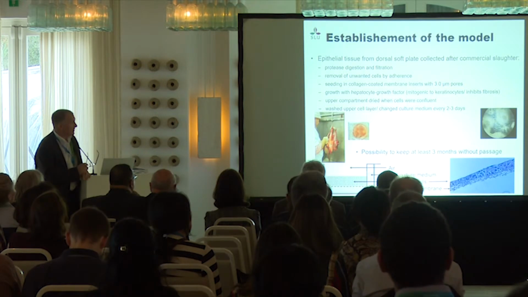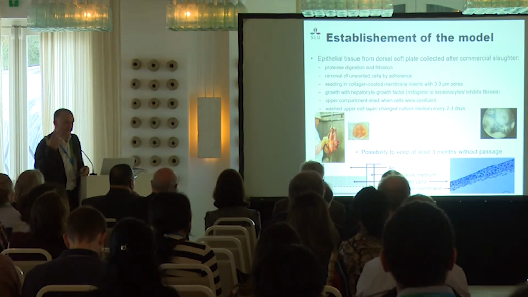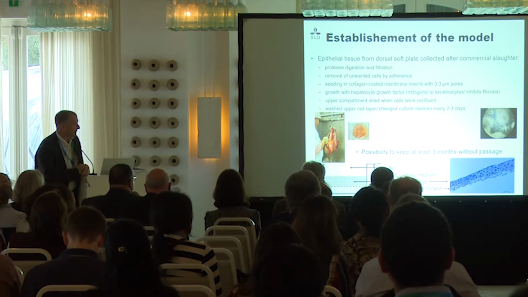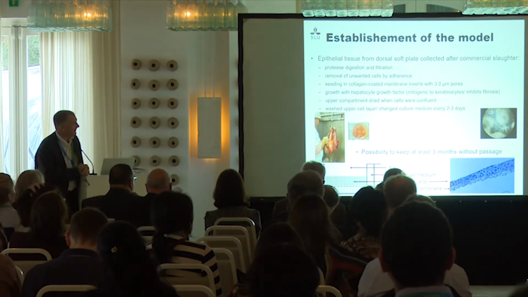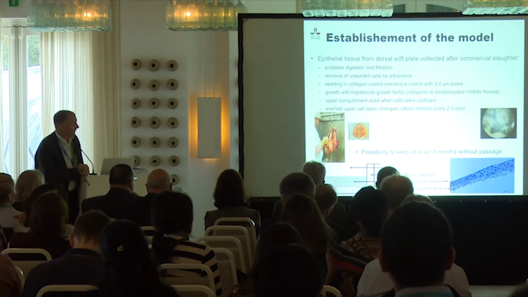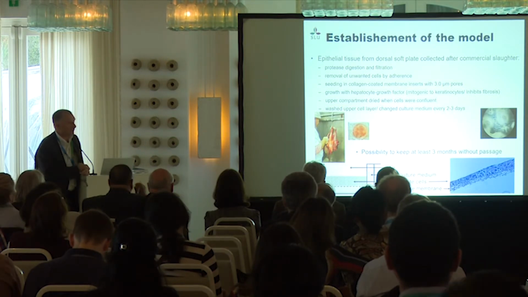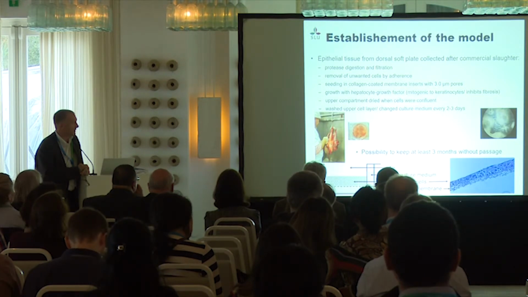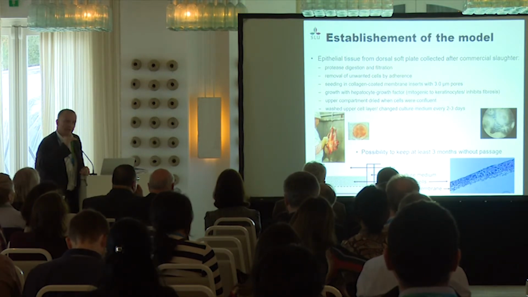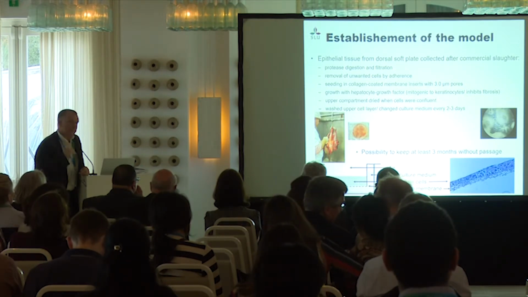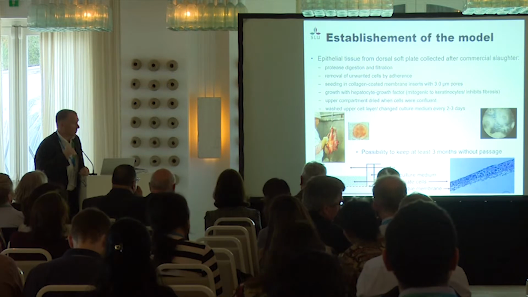So for this purpose, we went to the slaughterhouse. We have very healthy animals in Sweden, where we have collected soft palate, dorsal soft palate. We have digested them overnight in protease. We have removed quite a few cells by adherence and grown them in flasks. And when we had enough cells, we seeded collagen-coated inserts. When these collagen-coated inserts were confluent, we dried the upper layer, and in this way, we could obtain a multilayer.